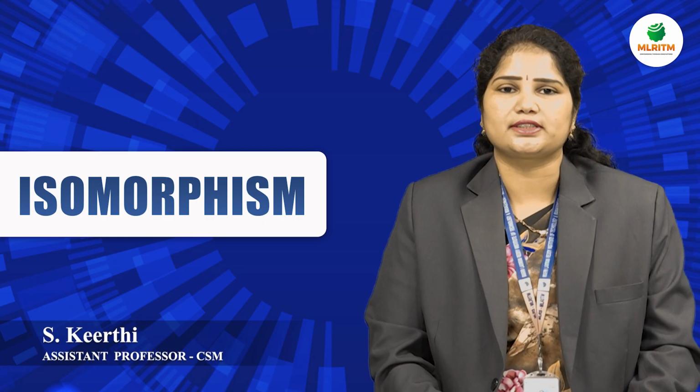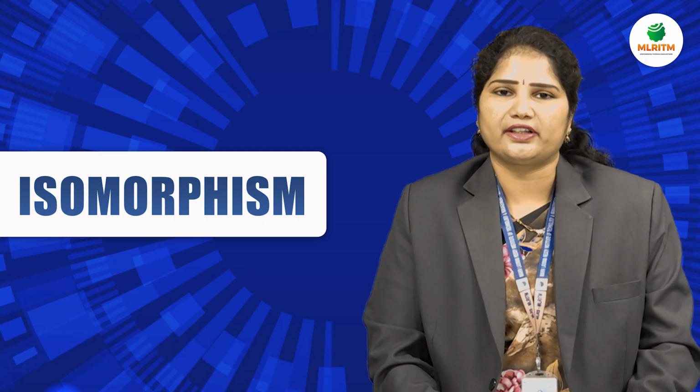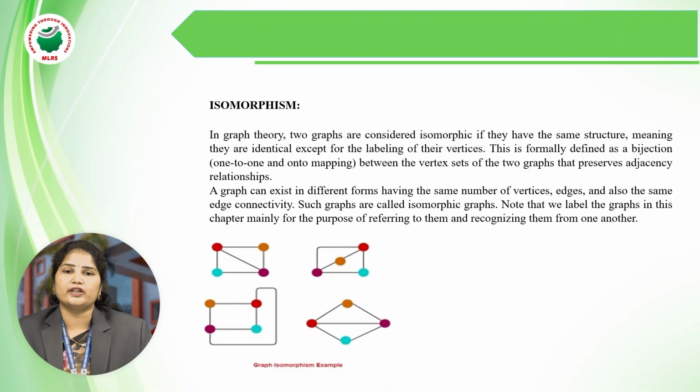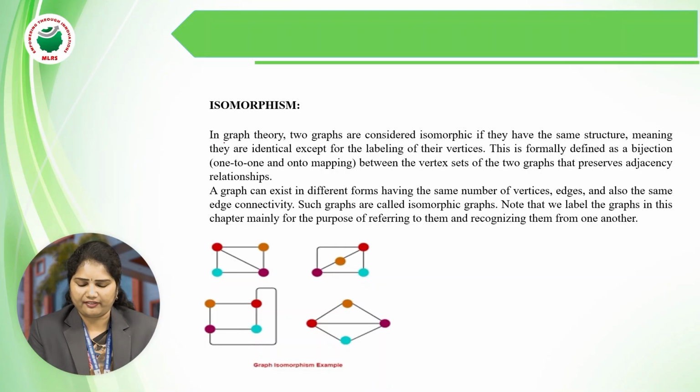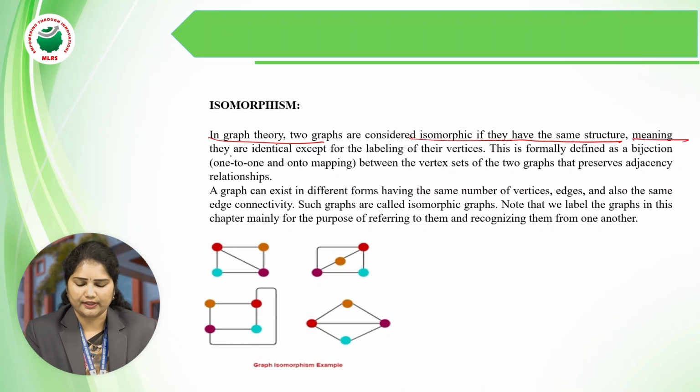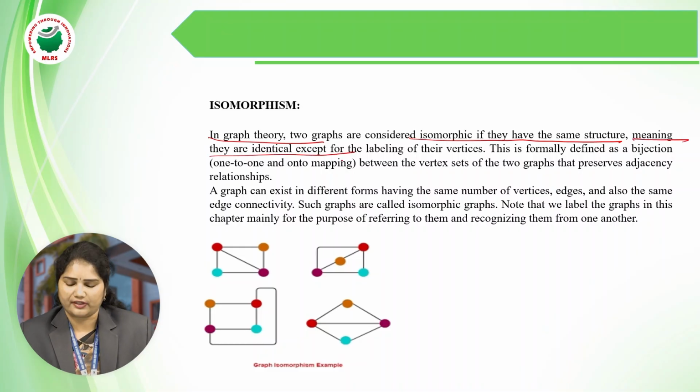Today I am going to discuss the topic isomorphism in graph theory. First, what is isomorphism? In graph theory, two graphs are considered isomorphic if they have the same structure, meaning they are identical except for the labeling of their vertices. This is formally defined as a bijection, a one-to-one and onto mapping between the vertex sets of two graphs.